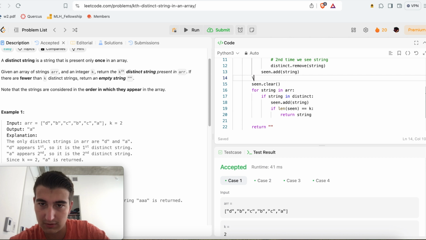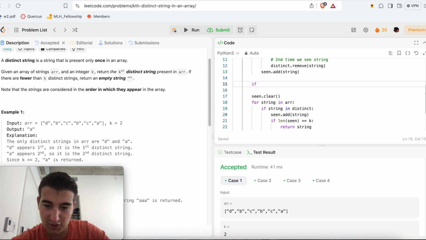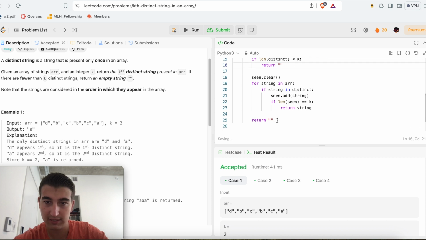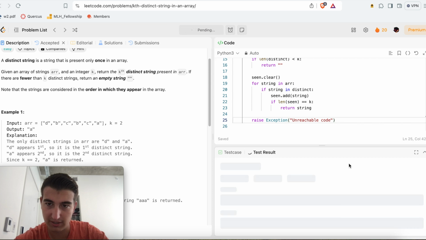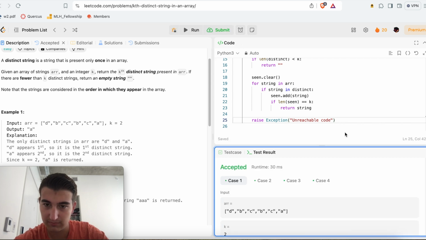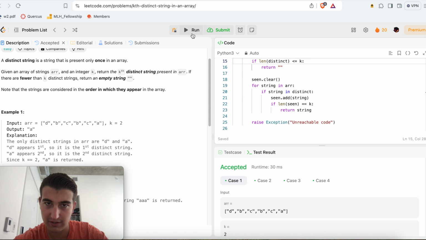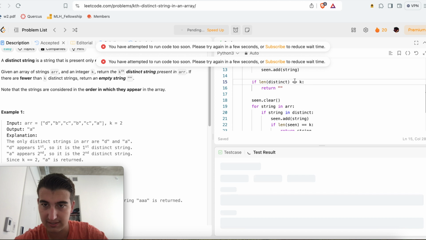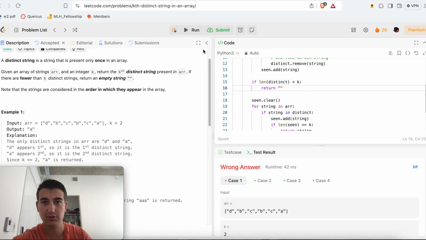First of all, if length of distinct is less than k, then I could just return empty string. And down here I can raise an exception, unreachable code, and so I could do something like this. I'm pretty sure this will work. If I do less than or equal, this should fail. I just want to make sure. But the point is that this has k, yeah, exactly. And if I submit something like this, I think it should work.